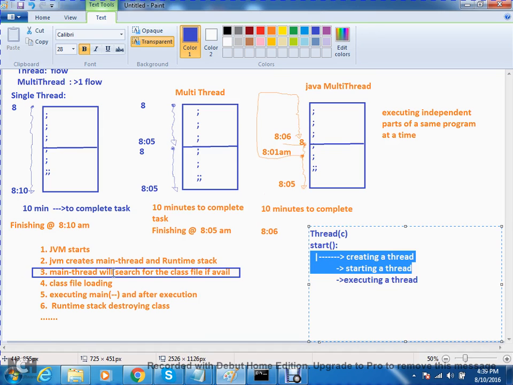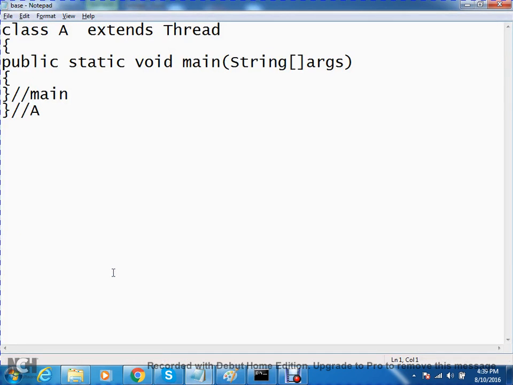Creating a thread, starting a thread, and executing a thread. Okay, now who has that logic? Our start method. I will use that start method to create one more thread. That's all.